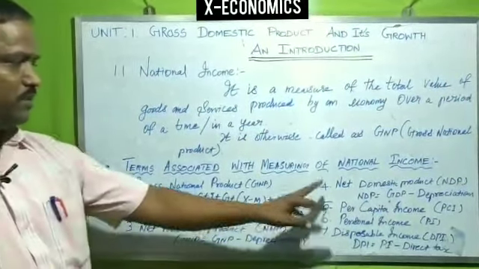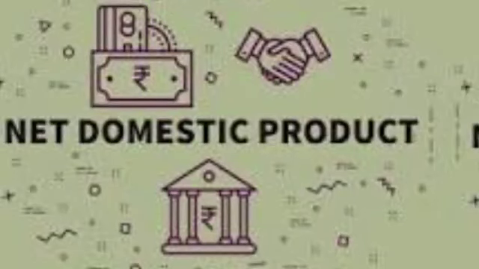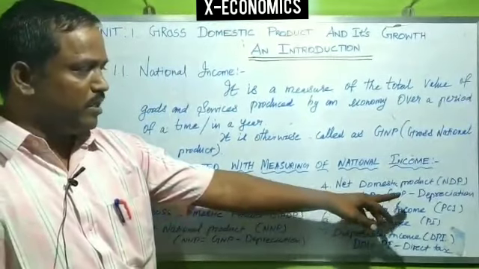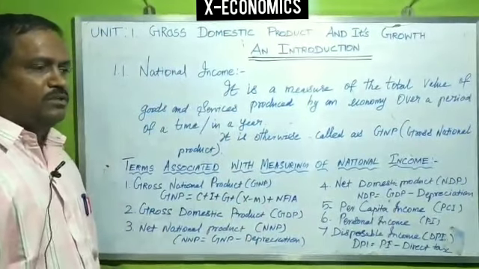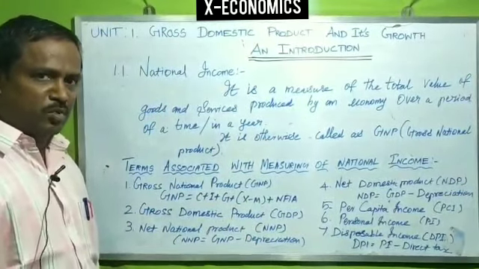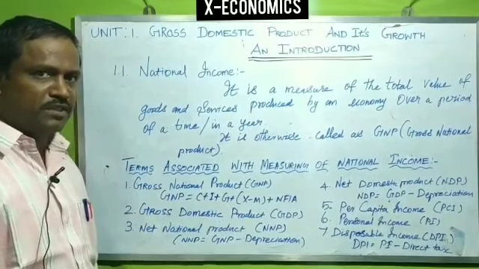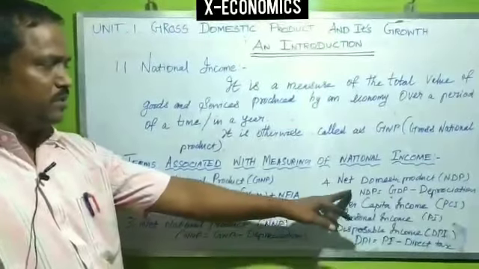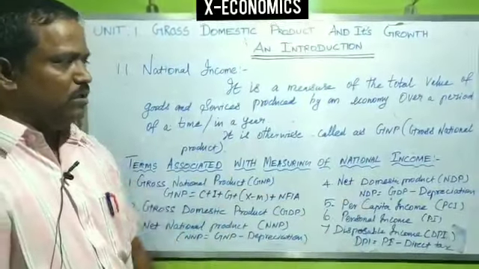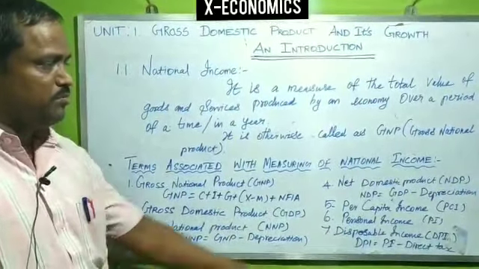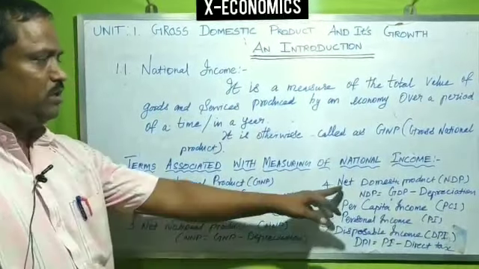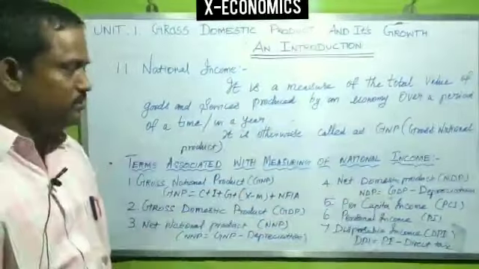The fourth point we are going to see is net domestic product, NDP. NDP means GDP minus depreciation. Within a country, in the production made by the producers, there will be some damages. When we subtract these damages from the GDP, that is what we call net domestic product.